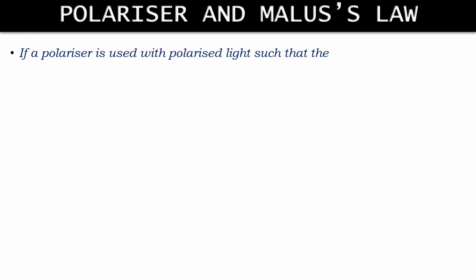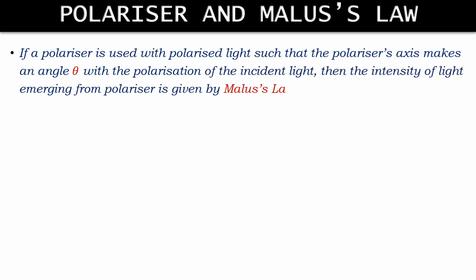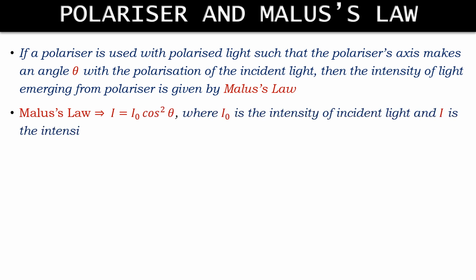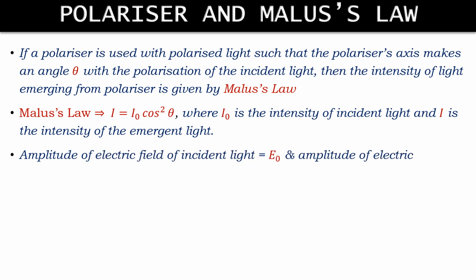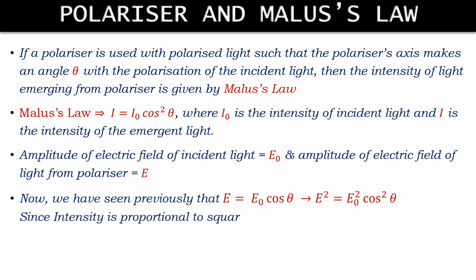If a polarizer is used with polarized light such that the polarizer's axis makes an angle theta with the polarization of the incident light, then the intensity of light emerging from the polarizer is given by Malus law. Malus law is I = I naught cos square theta, where I naught is the intensity of incident light and I is the intensity of emergent light.